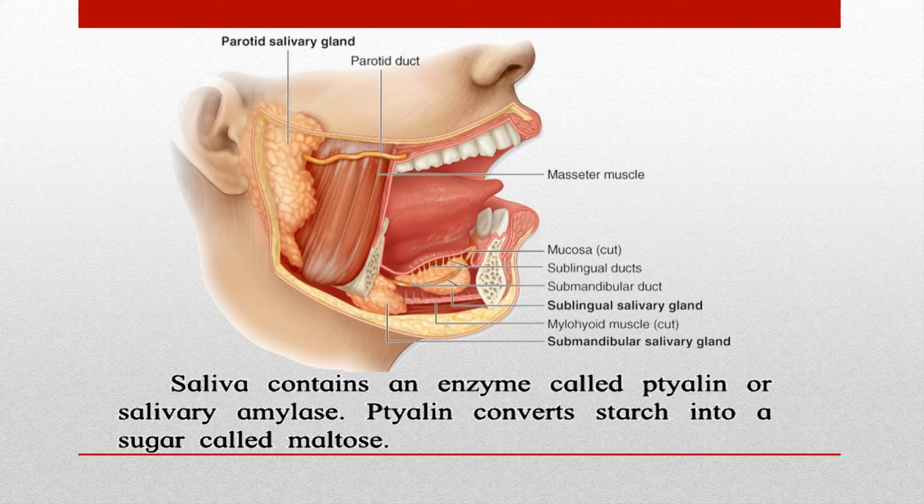Now, when you're eating your food, when you're chewing your food, that time the teeth are doing their function of grinding the food that you have eaten. ठीक है, हम लोग सीधा जैसा खा रहे हैं रोटी है तो उसे directly you cannot swallow it. It needs to be ground with the help of your teeth. Okay, so your teeth are grinding the food that you're eating so that it becomes a little soft, much softer, so that it can pass through the esophagus.